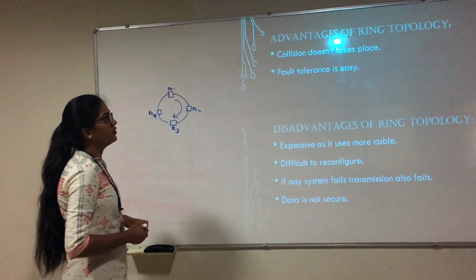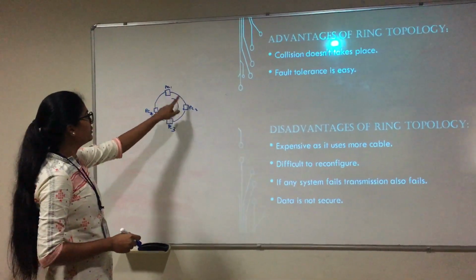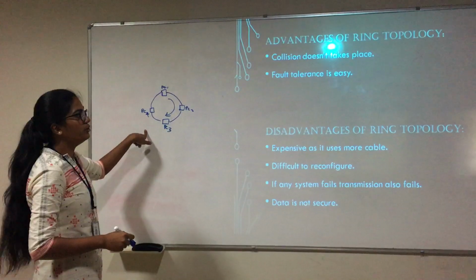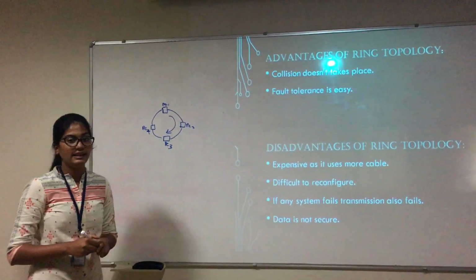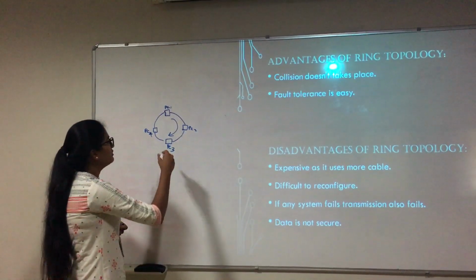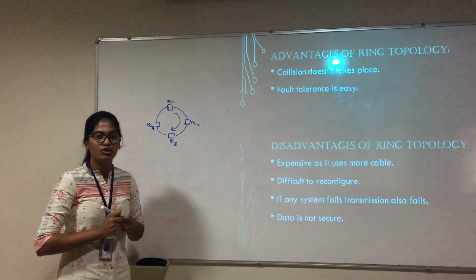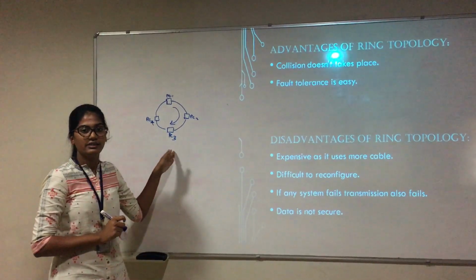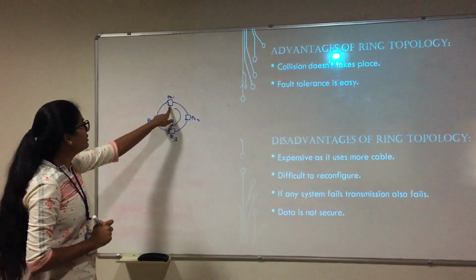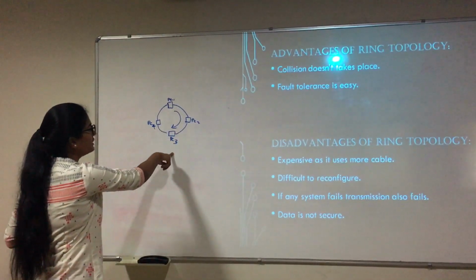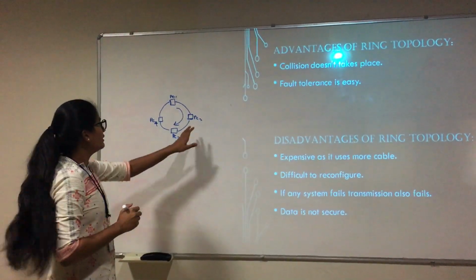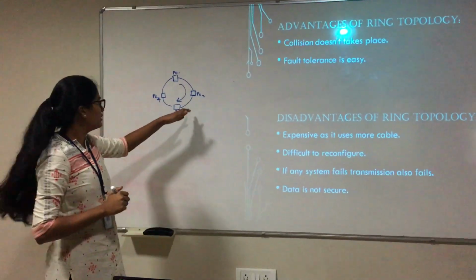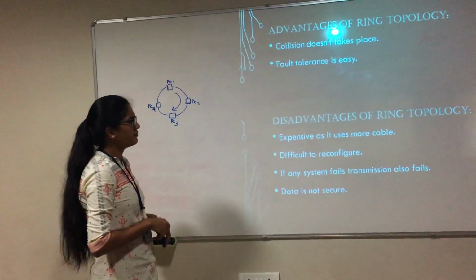Advantages of ring topology, as I said, collision doesn't take place because the flow of data is unidirectional, and fault tolerance is easy. Fault tolerance is easy because we can easily get to know in which system we are getting an error. Because when I'm sending a message from PC1 to PC3, if the message gets stopped in PC2, I can easily know that there is an error in PC2, that is why it is not going forward.